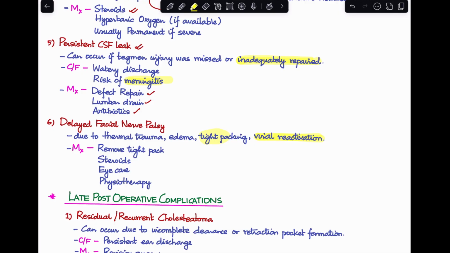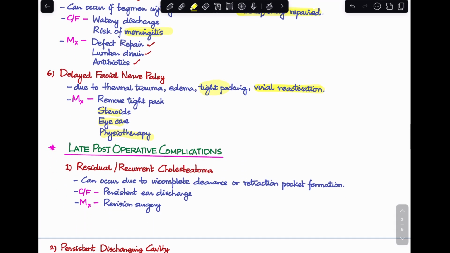In these cases, the various treatment measures include removing the tight pack, starting the patient on steroids, eye care, and physiotherapy. So these have been all the early postoperative complications.